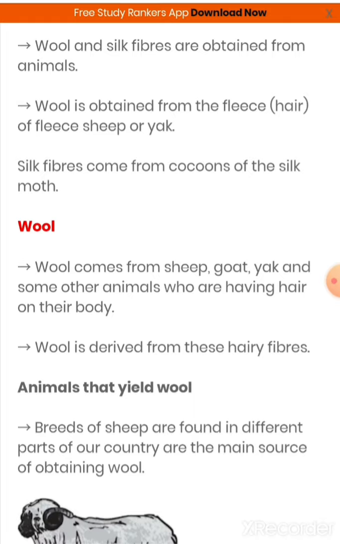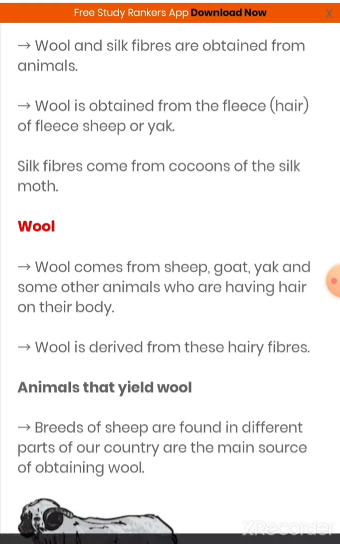Basically, wool and silk are animal fibers, and wool is obtained from the fleece of sheep or yak. And the silk comes from the cocoon of the silk moth. And we say it silkworm also. Next is wool.